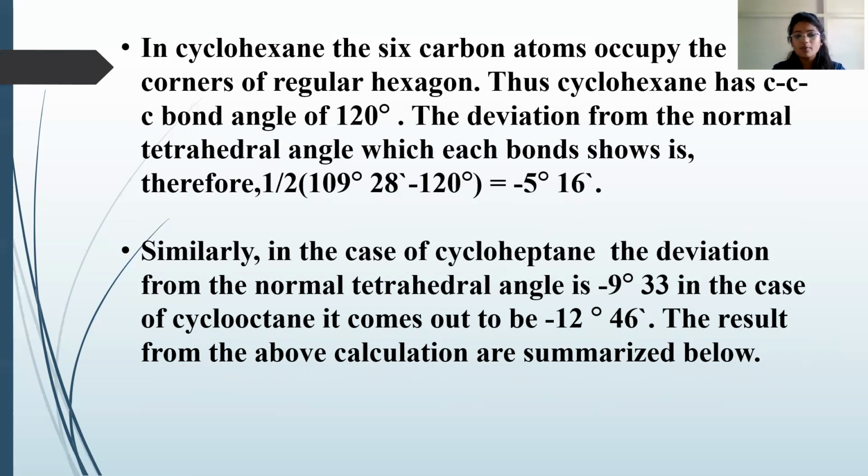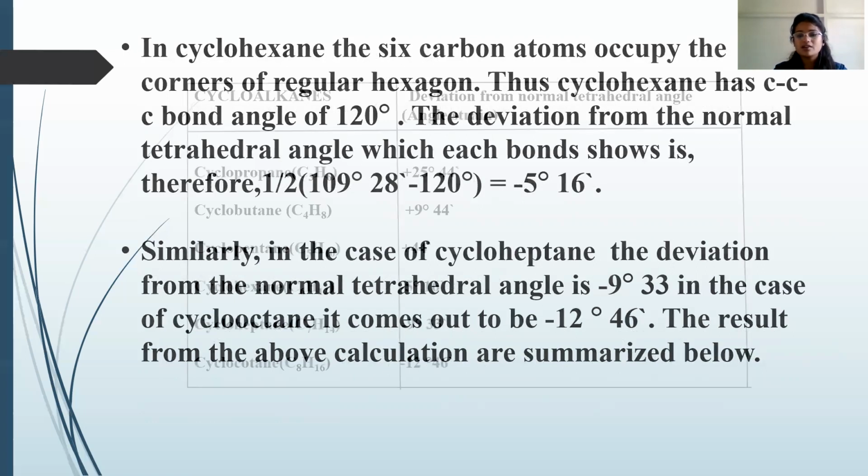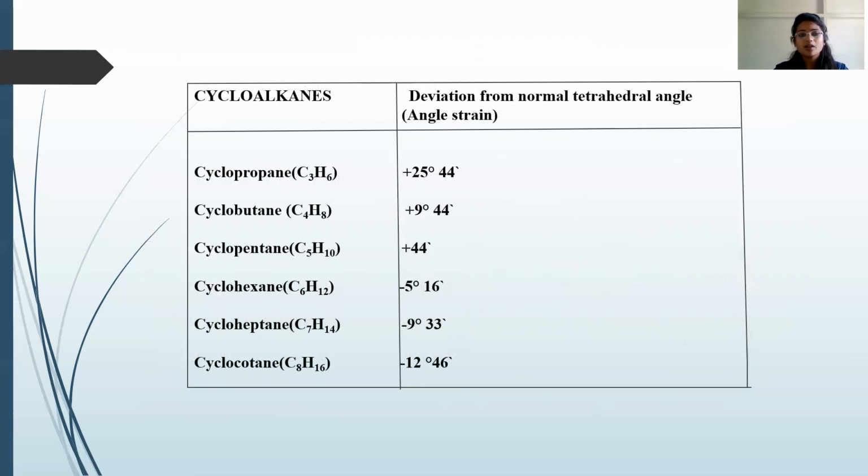The result of the above calculation is summarized below. We can see this table. In this table, the cycloalkanes are listed along with their angle strain. In cyclopropane, the angle strain is plus 24°44'. In cyclobutane, plus 9°44'.